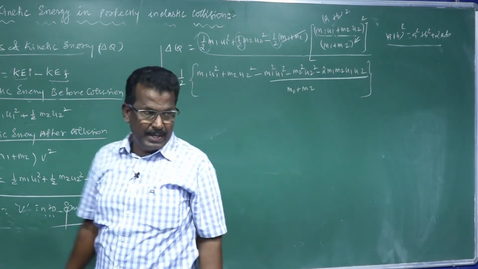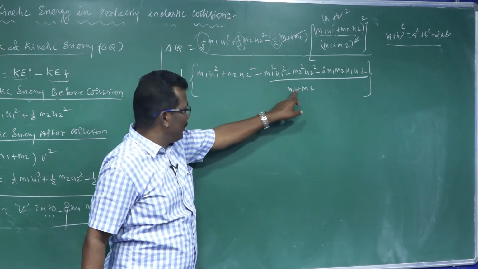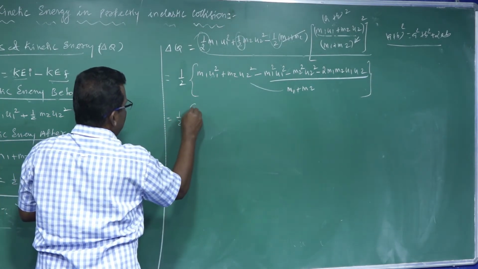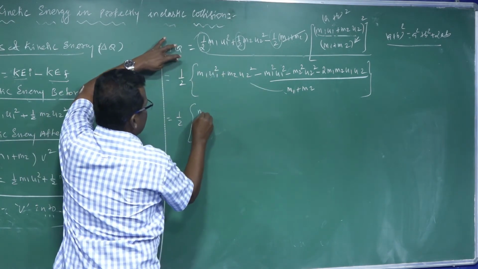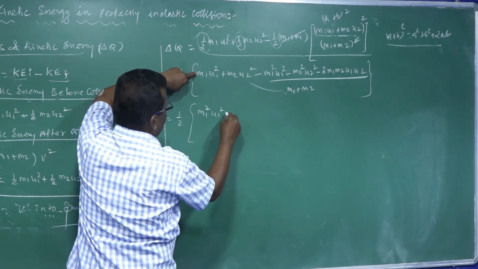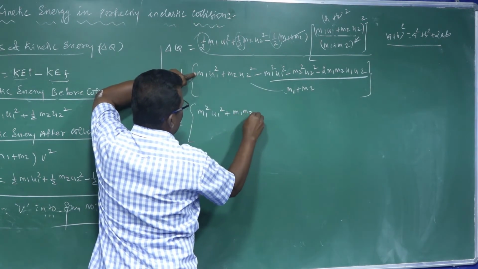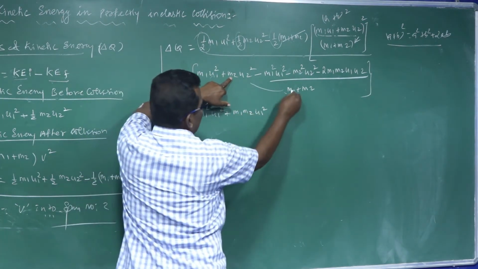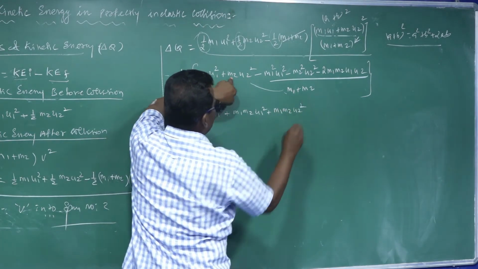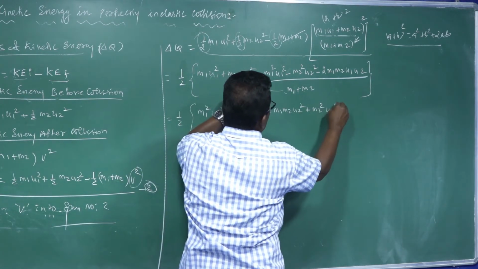Now take LCM for this. The first part is divided by m1 plus m2, so cross multiply by m1 plus m2. m1 u1 square times this gives m1 square u1 square plus m1 m2 u1 square, and m2 u2 square gives m1 m2 u2 square plus m2 square u2 square.